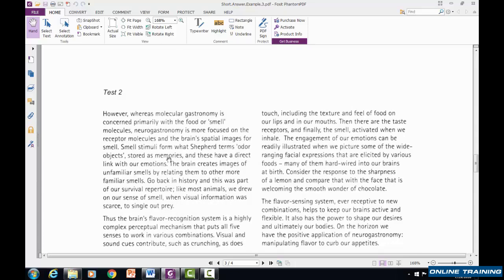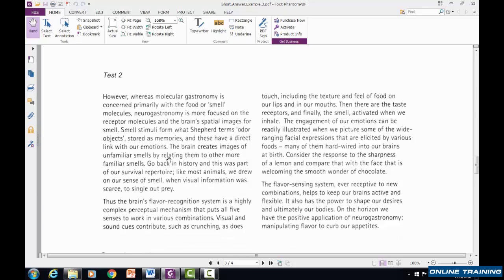Now it's going to get easy because we're at the end of the reading passage, right here at this part. So that means number 11, 12, and 13 have to come after number 10. I don't have to go backwards to the previous page, because this is a short answer question and it goes in order, right? So don't waste your time going backwards at this point. Number 11 has to come after number 10.